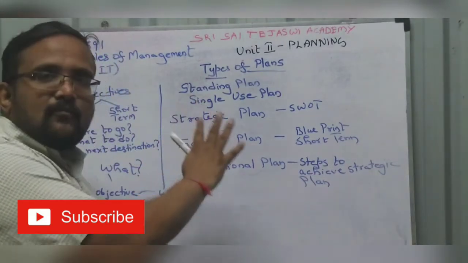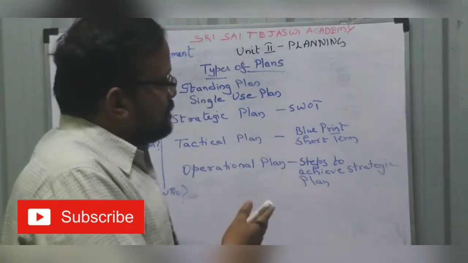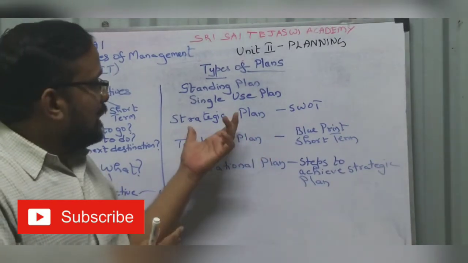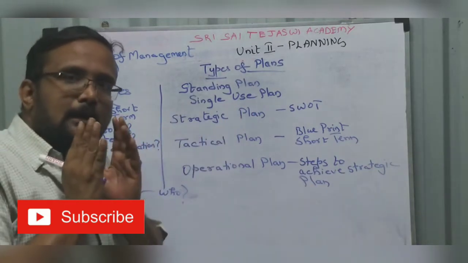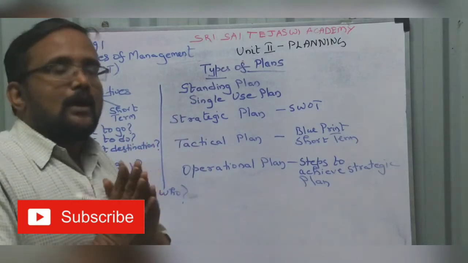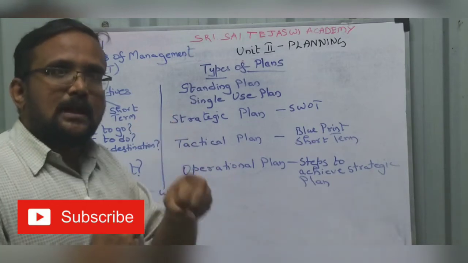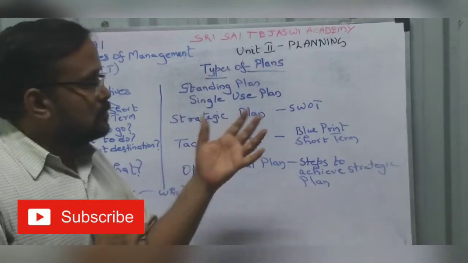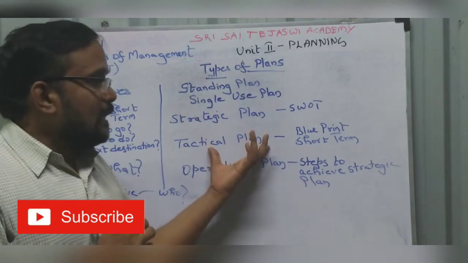Okay. Another set of plans are there. Strategic plan. I have explained that just before, SWOT, strength, weakness, opportunity, threat, when I started the video. So that is your strategic plan. The strategic plan will be devised by the top executives of the company. What are the strengths of the company, what is the weakness of the company, what are the opportunities available, what is the threat to the company. So this will be decided by the top management. This strategic plan is done by the top management. Tactical plan.